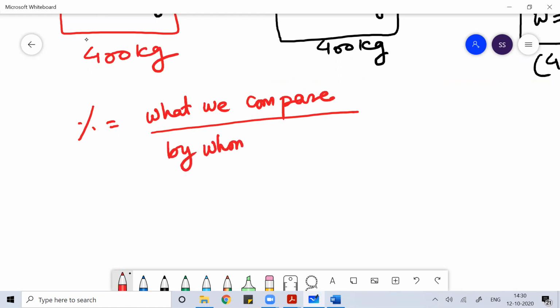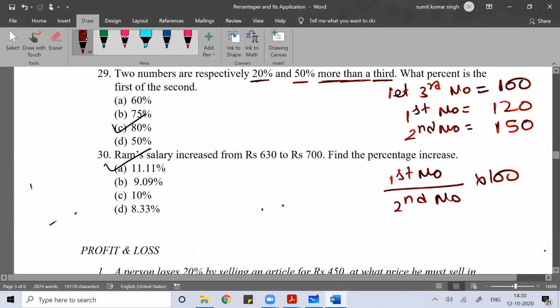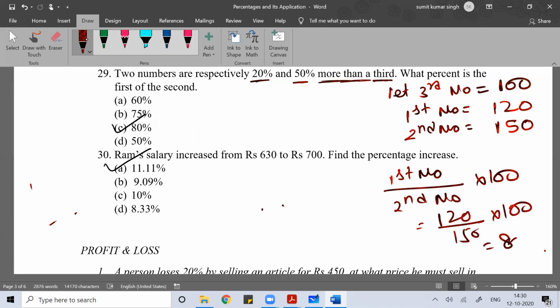So we are comparing the first number as a value of the second number. The first number is 120, and the second number is 150, into 100. So this becomes 80%.